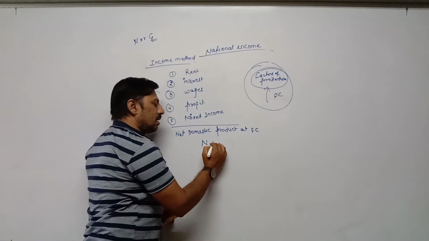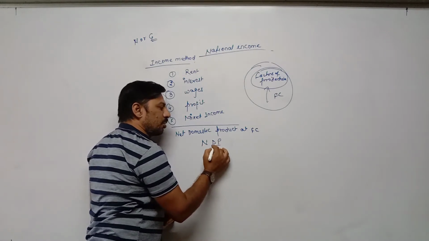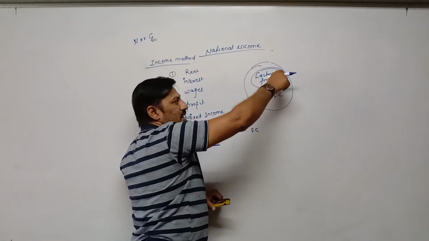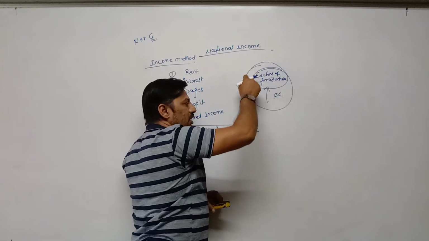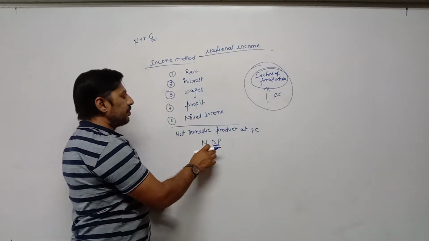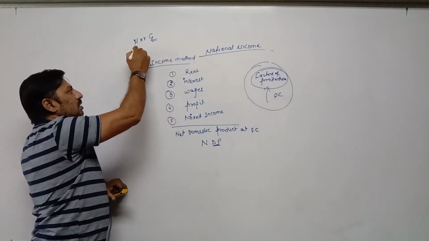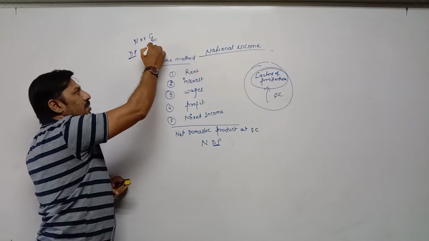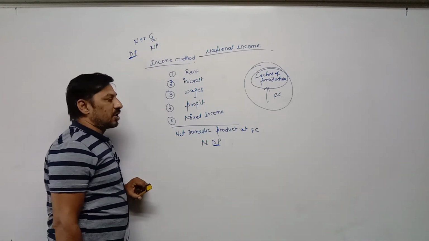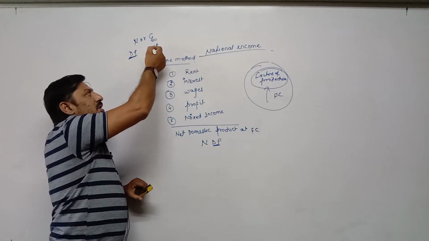Then DP, domestic product, means domestic income, because here all factors of production are earning income within the geographical boundary of the country. That's why we use domestic product. Here either DP is used, or NP. DP means domestic product, NP means national product, or domestic income and national income.